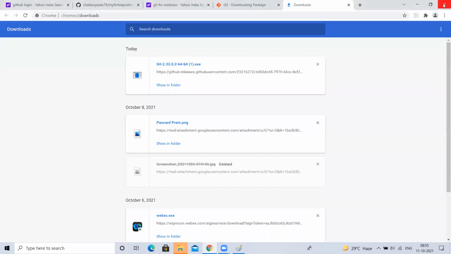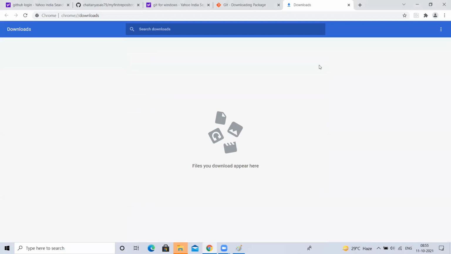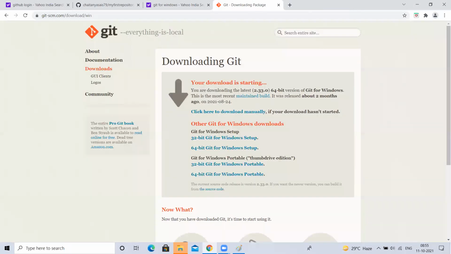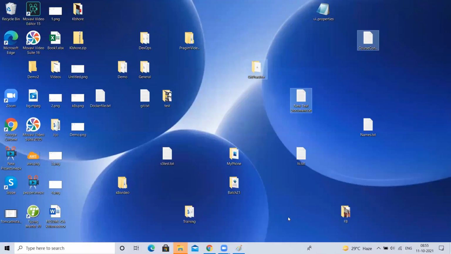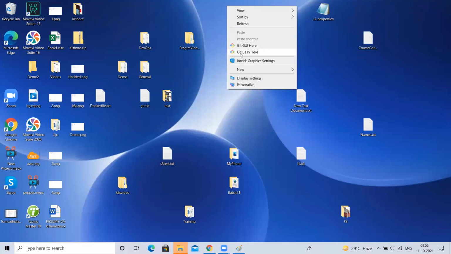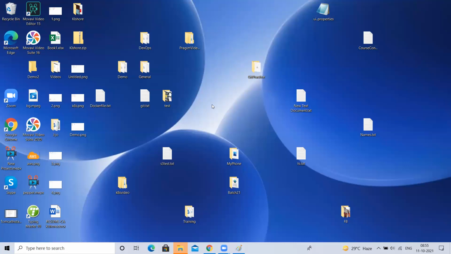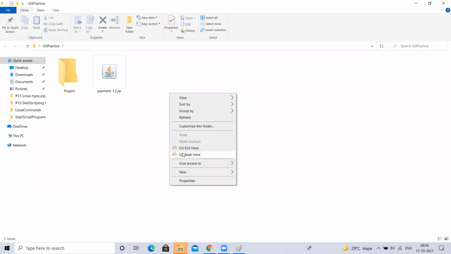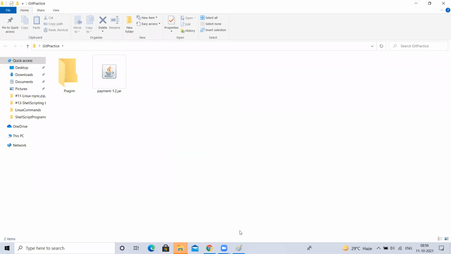Now, once you install it, what is the proof that Git is installed on my machine? Anywhere on your system, just right click, and you'll be able to see these two options. It means your Git is successfully installed. Anywhere on your desktop, like I'll go to Git practice, if you right click, you'll be able to see that option. It means Git has been successfully installed on your machine.